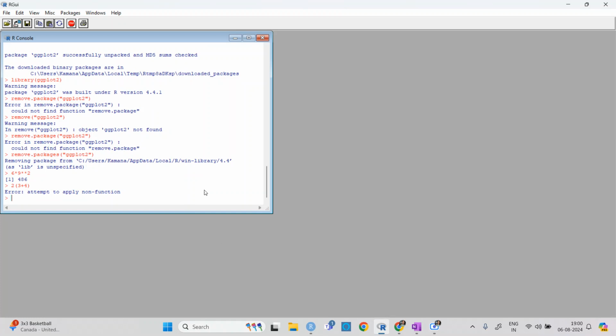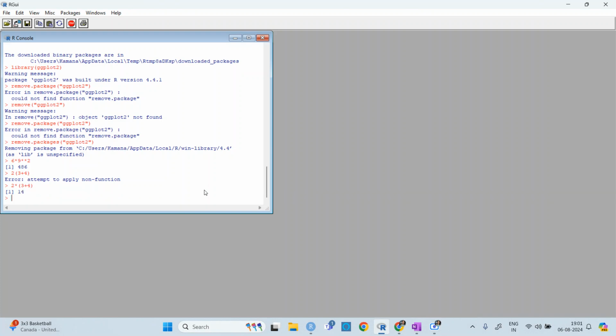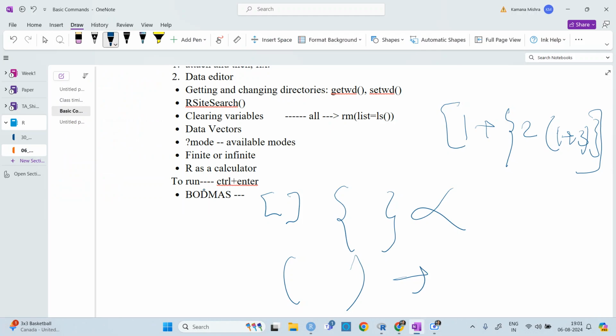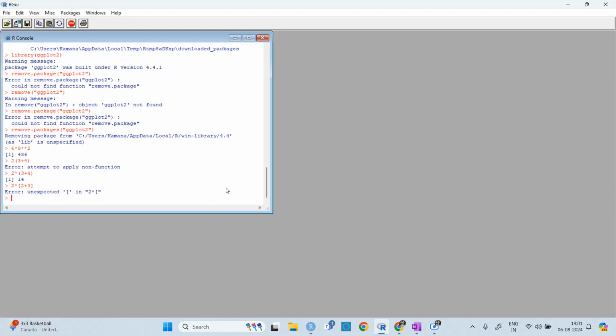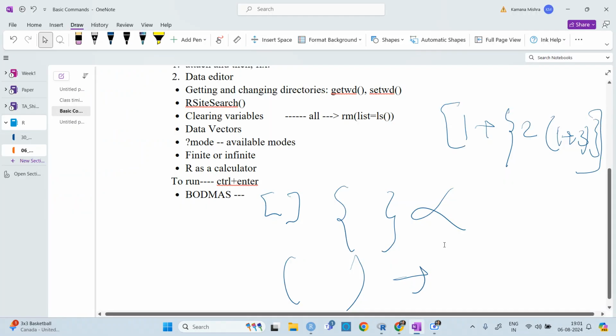So you need to remember that if there is multiplication, you need to write multiplication over there. So if I put it like this, then it will work. And the other thing is that we cannot use these brackets, sorry. If you write this and then 2 plus 3, it says unexpected this in 2 star this. So you cannot work like this.